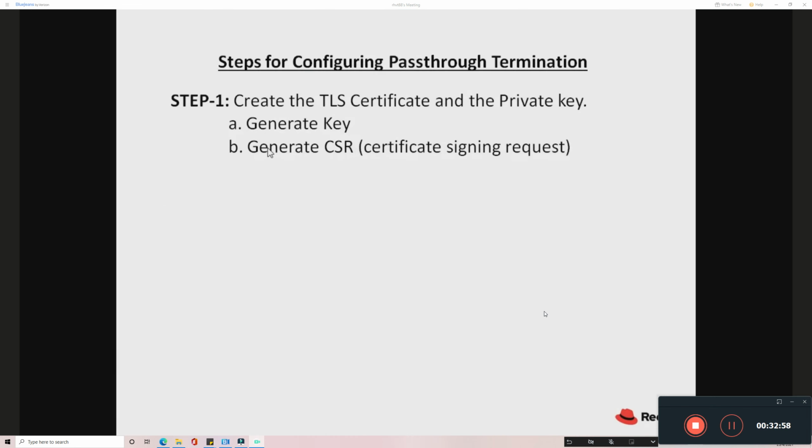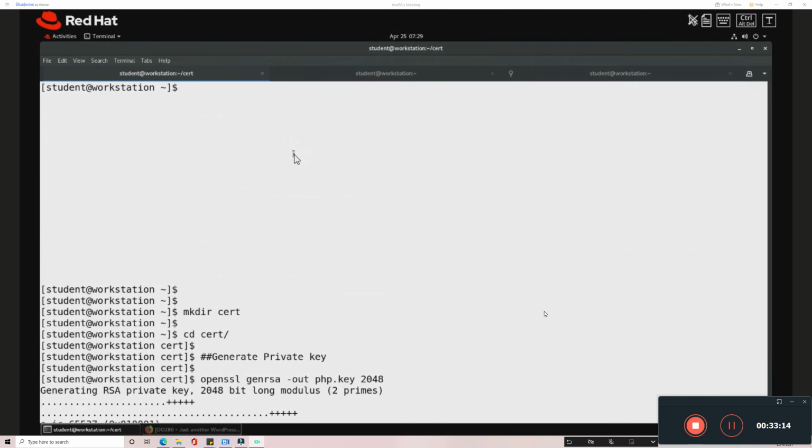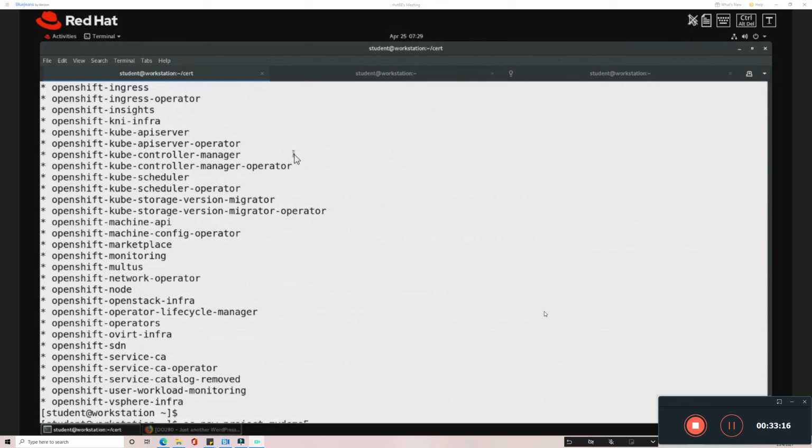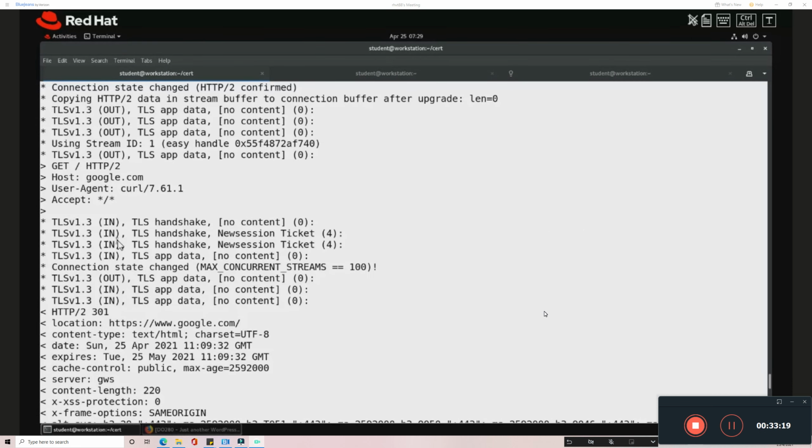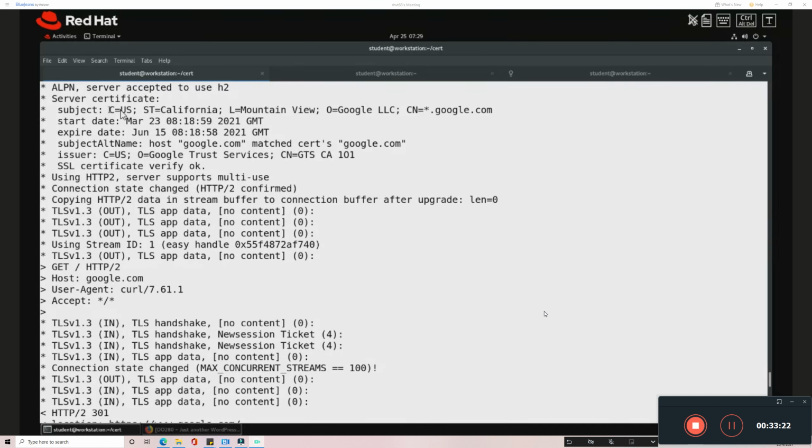The second step, I have to generate the CSR. CSR stands for Certificate Signing Request. Here I need to provide my certificate information, because whenever the certificate is issued to the client, you are able to see this information. You can see the subject: the country, the state, the region, the organization, and the common name. This information I'm going to provide through the CSR. So CSR gives a way to provide this information.